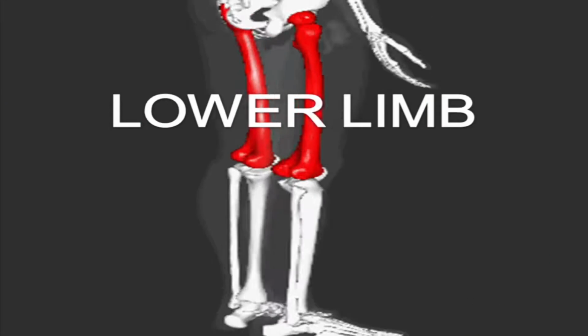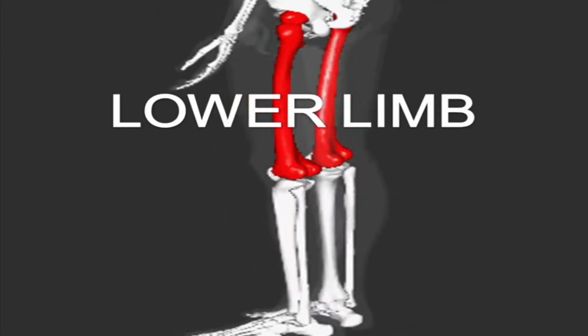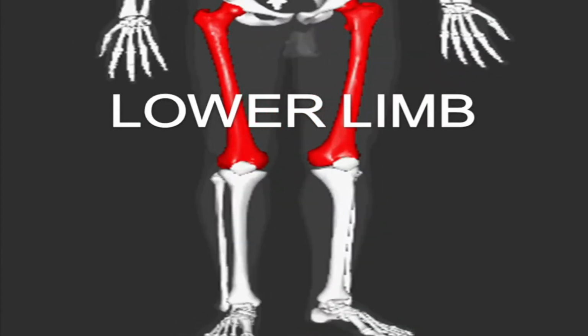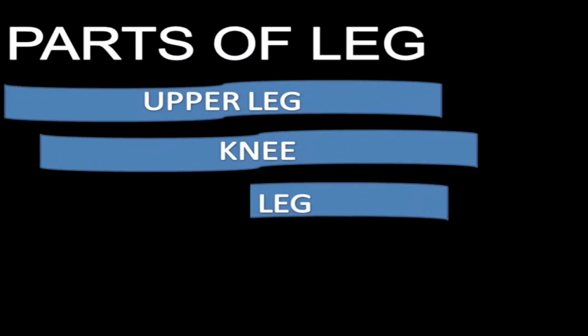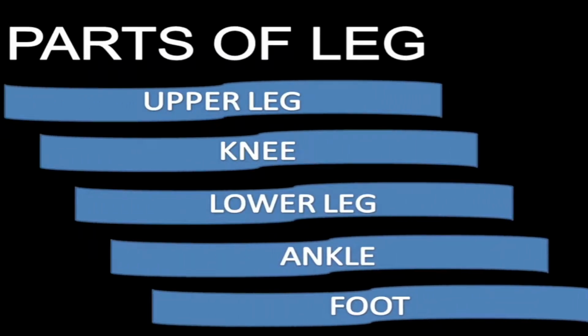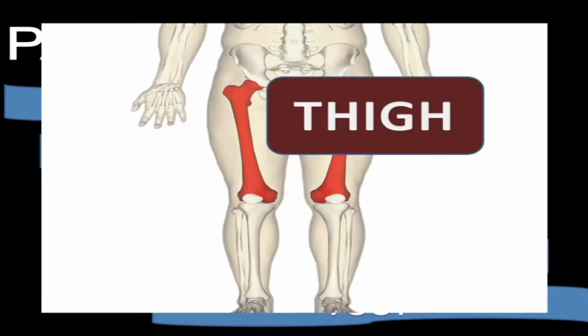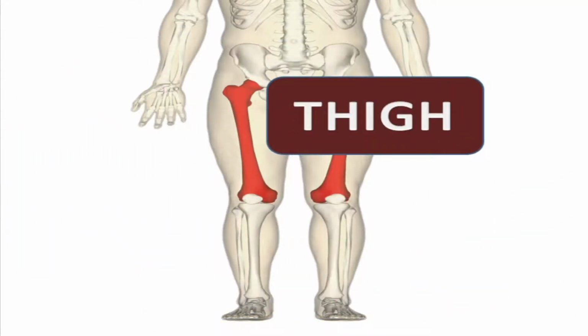Now coming to the lower limbs of the body, they actually provide the most important function, that is the movement. Each leg contains 5 regions again: upper leg, knee, lower leg, ankle and foot. The upper leg is often called thigh.